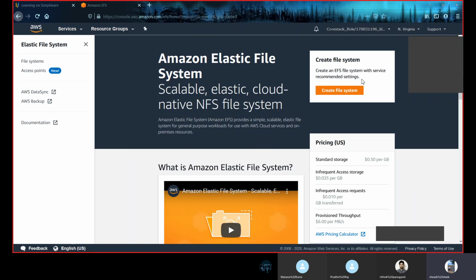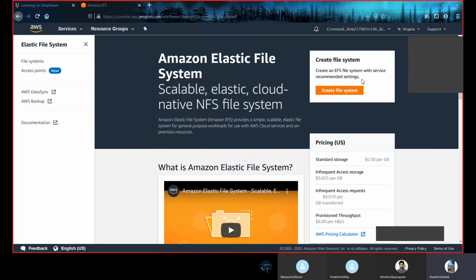Amazon EFS is a scalable, elastic, and cloud native NFS file system. It is a fully managed service that requires no changes to your existing applications and tools. We don't need to change our things. And EFS is a regional service storing data across multiple availability zones. This provides us with high availability and durability.